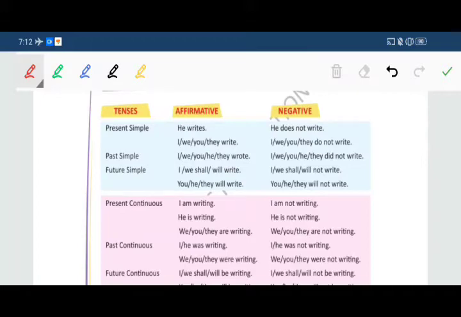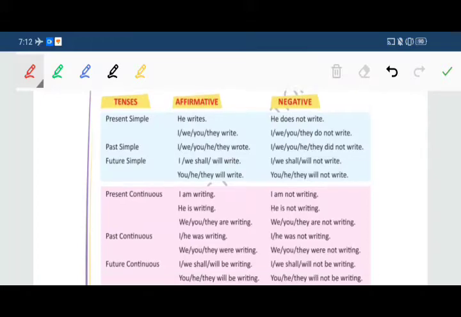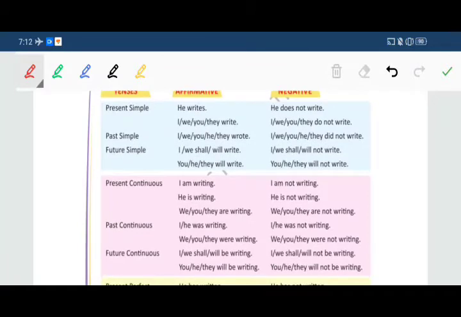Now come to past simple. Again here, I, we, you, he, they wrote. Write changes into wrote in past tense. And in the same way in a negative sentence, do not changes into did not. Underline: do not changes into did not in a simple past sentence.